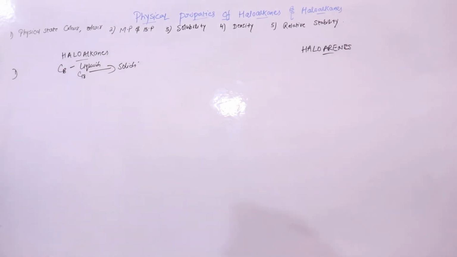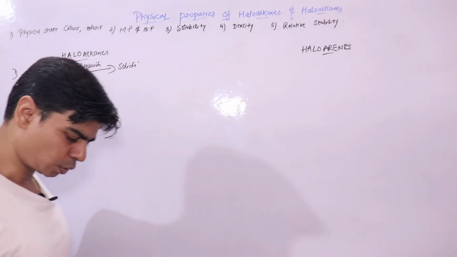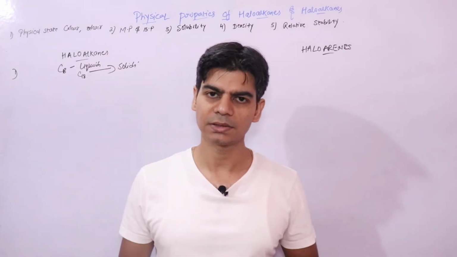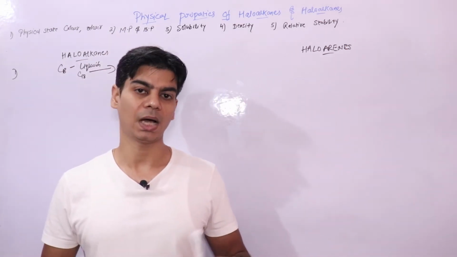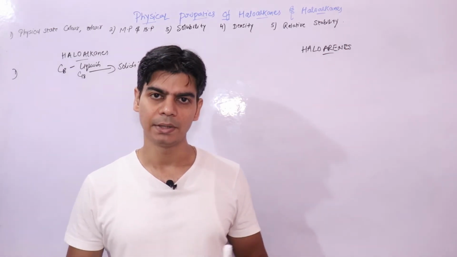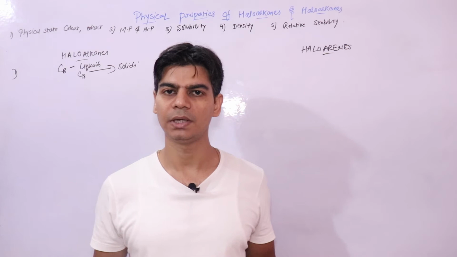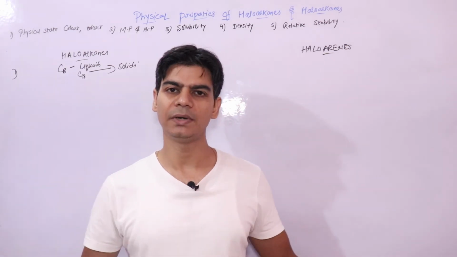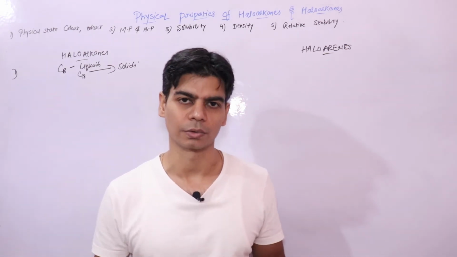About odor, most of the haloalkanes have a sweet odor, but the higher haloalkanes, the ones that are solids, are odorless. Up to C17 they have a sweet odor.